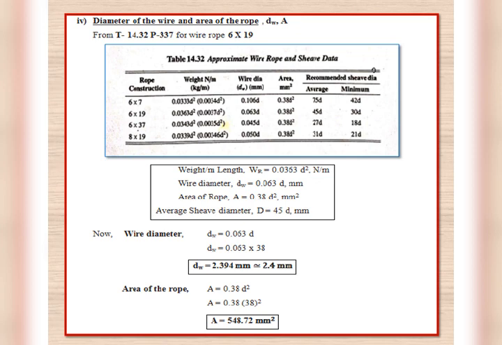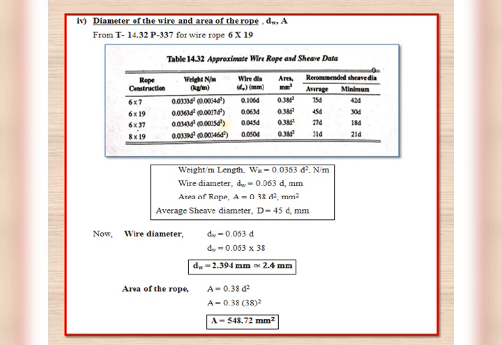Now by using the relation, wire diameter d_w is equal to 0.063 times d, we'll substitute the value of d as what we obtained earlier, that is 38. By substituting it, we are getting the wire diameter d_w as 2.394 mm approximately, that is equal to 2.4 mm.